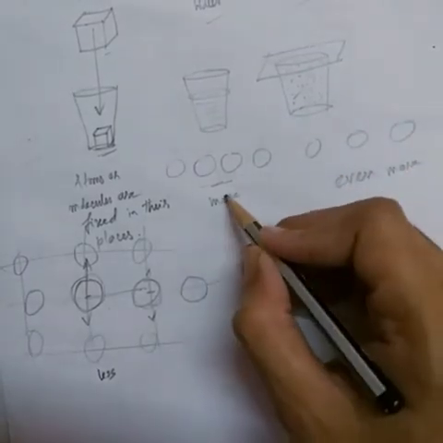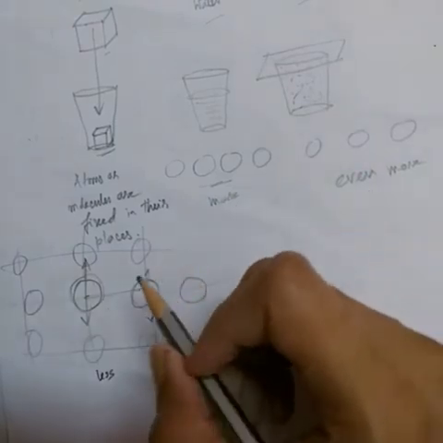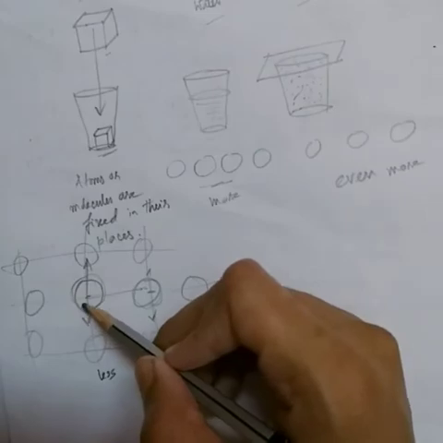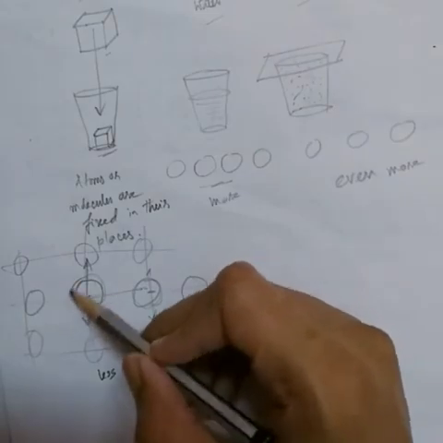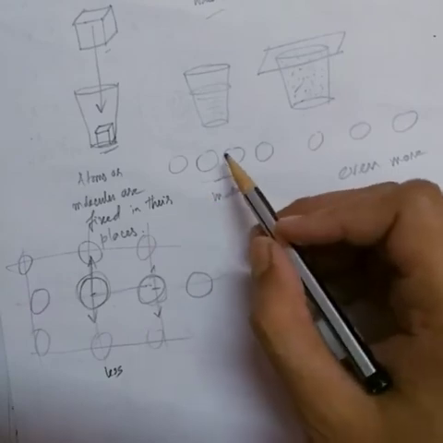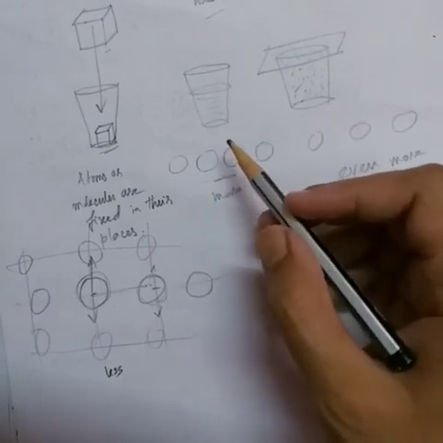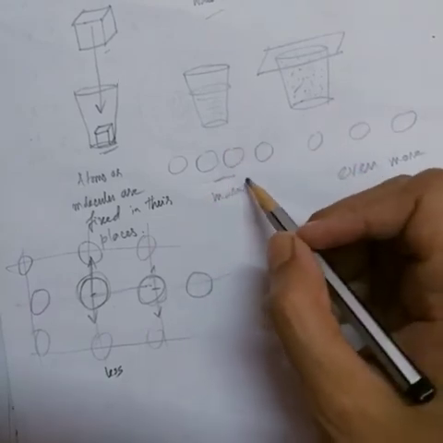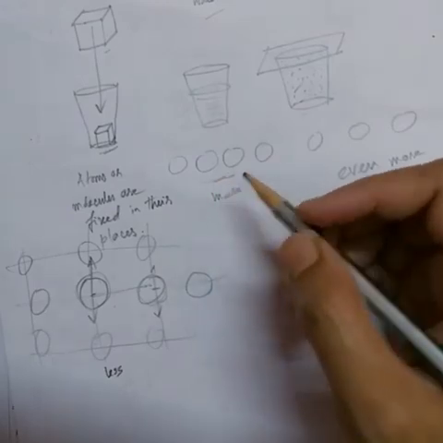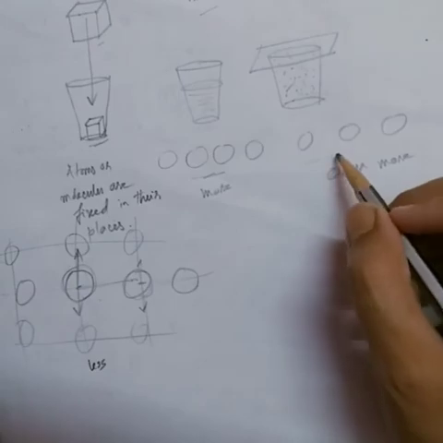So for solid substances, the atoms or molecules are not allowed to leave their places. They stay in their places and vibrate there. But in case of liquids, the molecules or atoms can change their positions, but not as much as is permitted for gases.